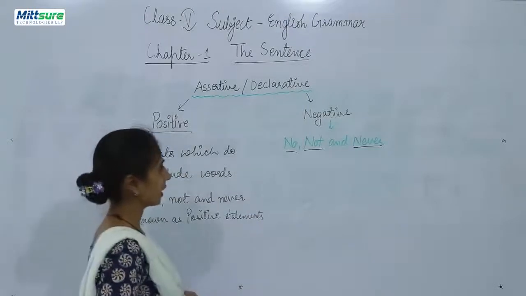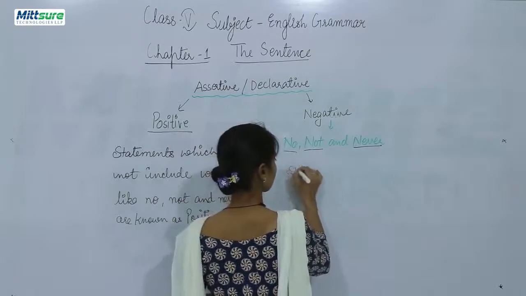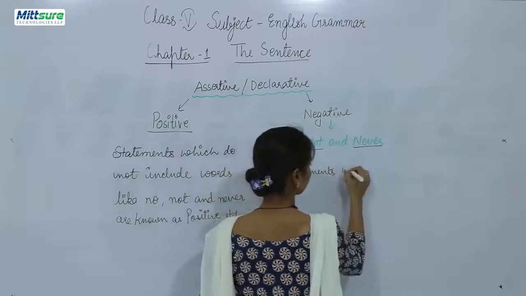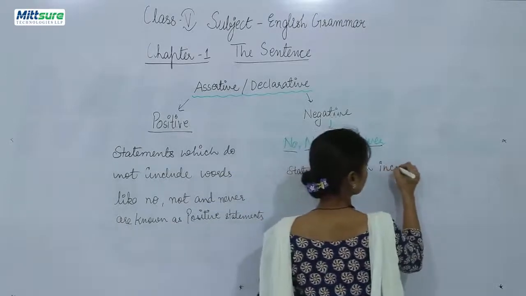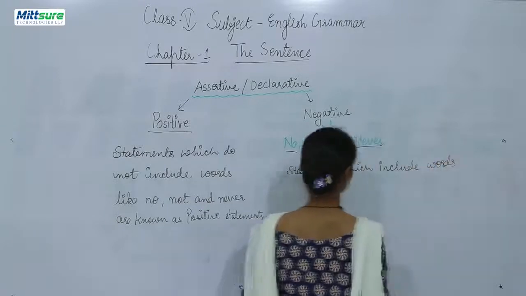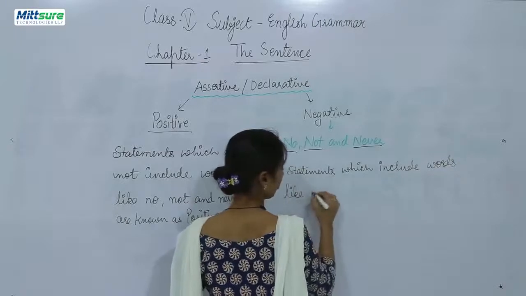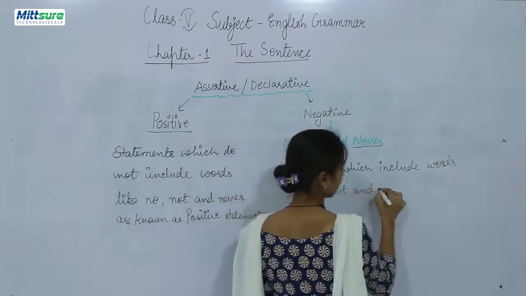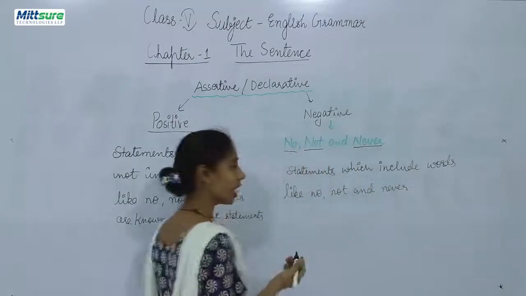Right? And negative statements are statements which include words like no, not and never.